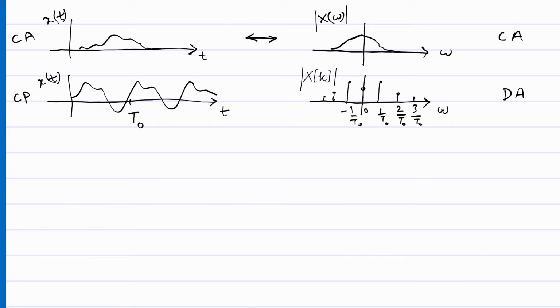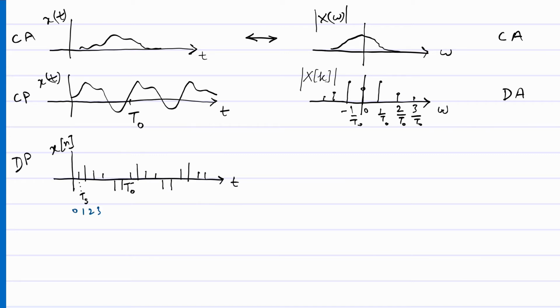It becomes discrete and it stays aperiodic. So basically, I don't need an infinite number of coefficients, I only need a finite number of coefficients. And this number is given by 1 upon T naught, 2 upon T naught, and so on up to T naught.